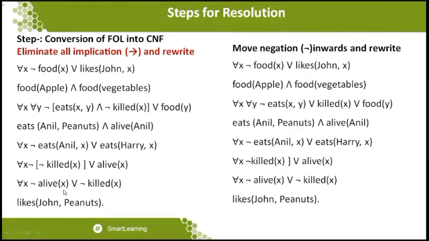The same thing you can see in all the other statements. When I apply the not symbol, the not and not will be cancelled. We will get only killed of x or alive of x. So this is how the negation symbols will be applied, because we want to eliminate the implication. So this is the second level of work, which we call the conjunctive normal form.